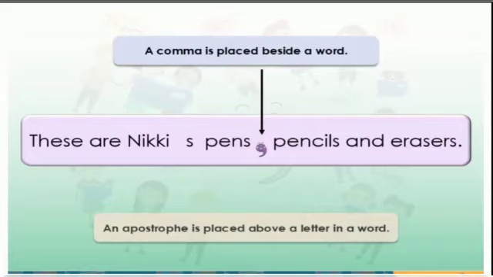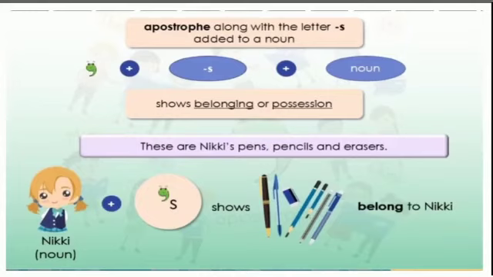An apostrophe along with the letter S added to a noun shows belonging or possession. For example, these are Nikki's pens, pencils, and erasers. The apostrophe with the letter S in the noun Nikki shows that pens, pencils, and erasers belong to Nikki.